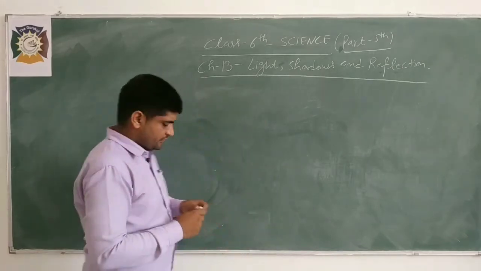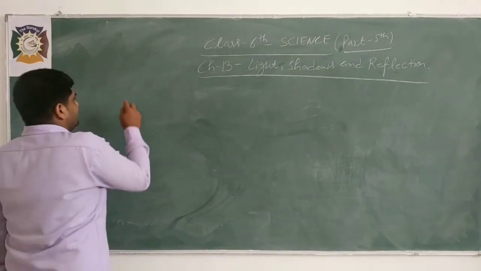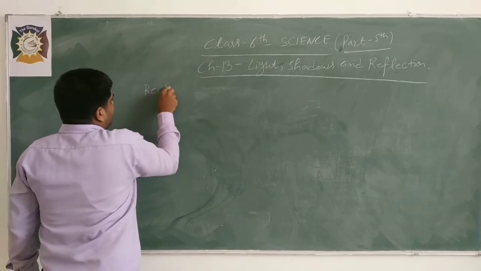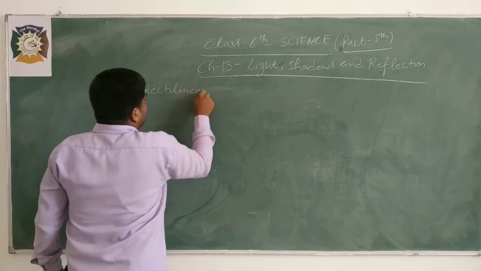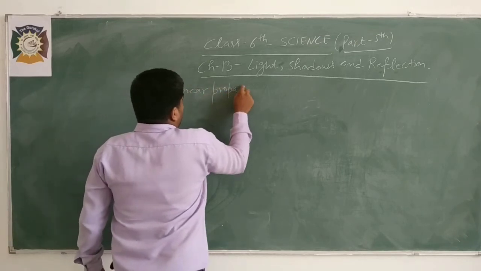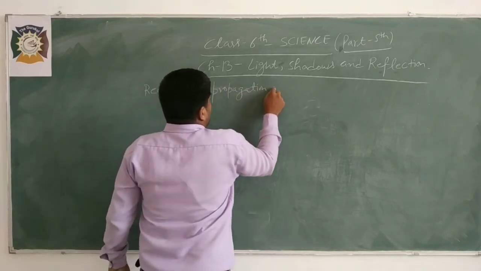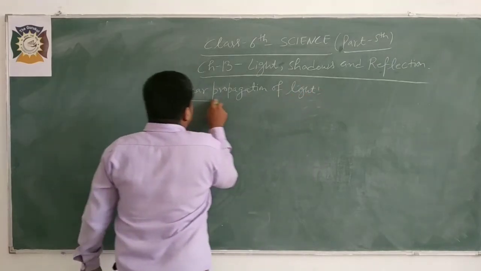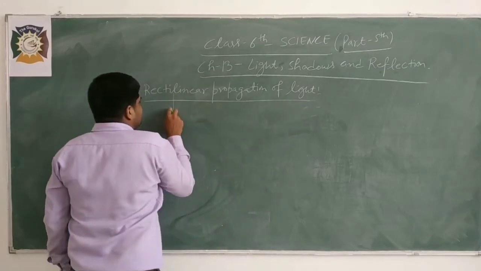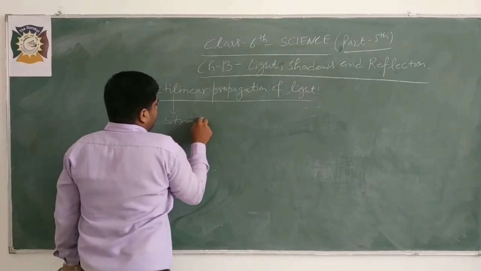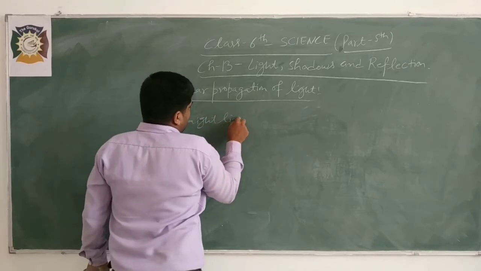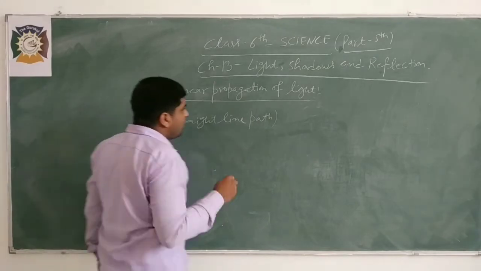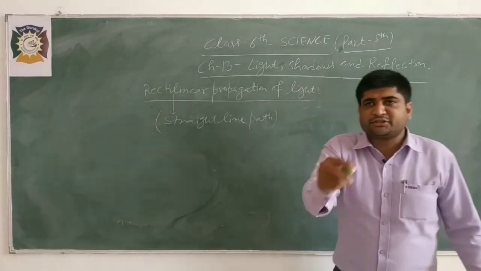Suppose I am writing here: rectilinear propagation of light. It is very clear, a straight line path. So how can we represent the propagation of light?